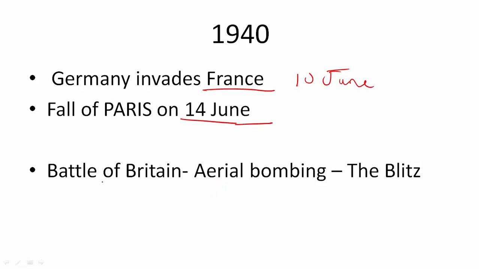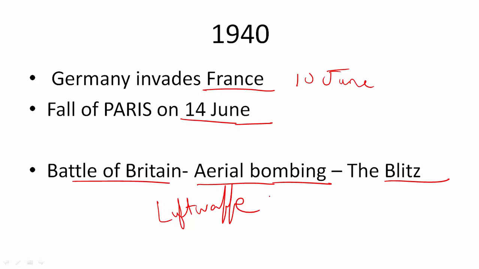And as soon as France was gone, the Battle of Britain begins. Germany started attacking various cities of the UK like London, Birmingham, Portsmouth, and they bombed continuously for many months. This was called the Blitz, and the main purpose of this bombing was so that Britain signs a peace treaty, but it could not happen. The British Air Force, after a few months, successfully repelled the attacks of the German Air Force. The German Air Force was called the Luftwaffe.